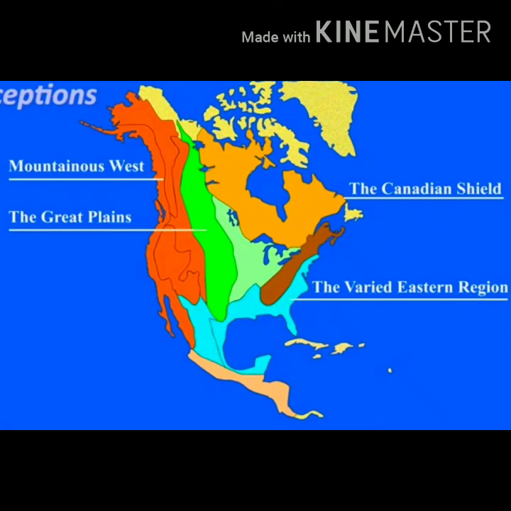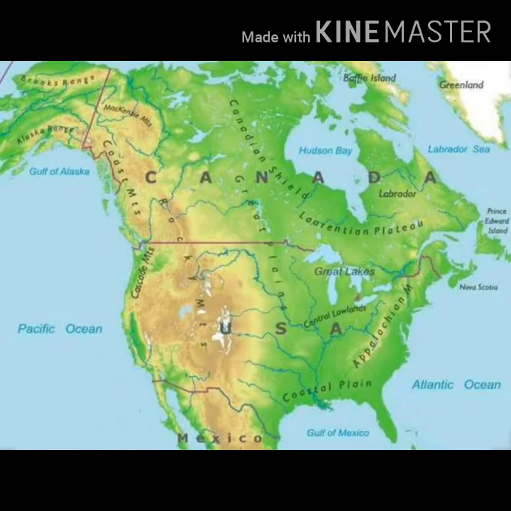Western Cordilleras are young fold mountains. Eastern Highlands are old fold mountains and have lost their height due to erosion. I think that is clear. Western Cordillera and Eastern Highlands are different and in different directions.